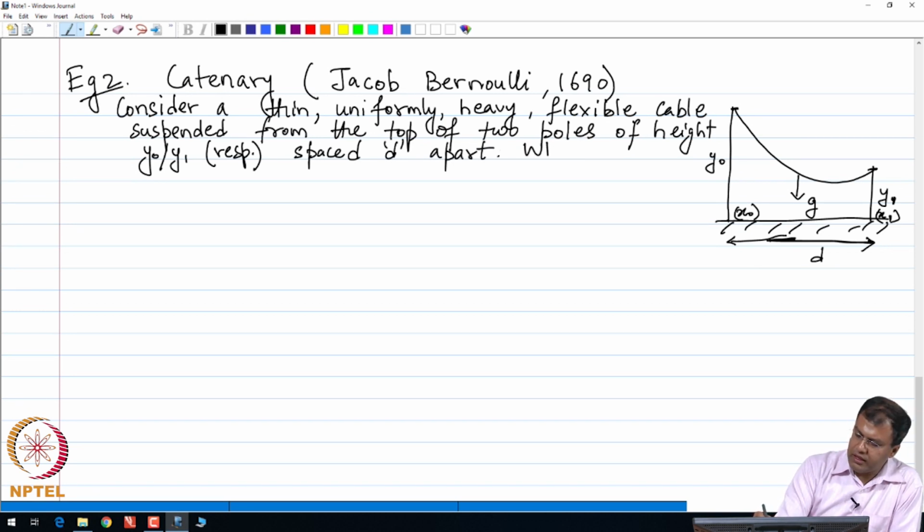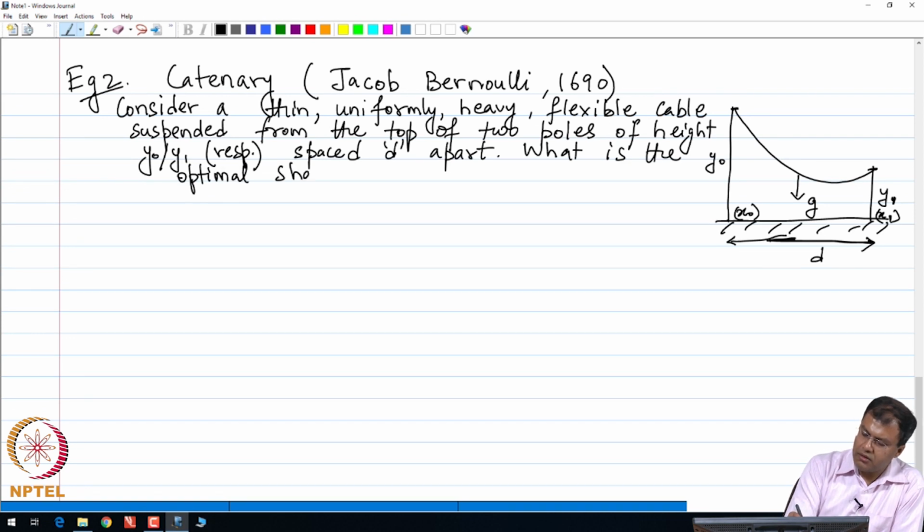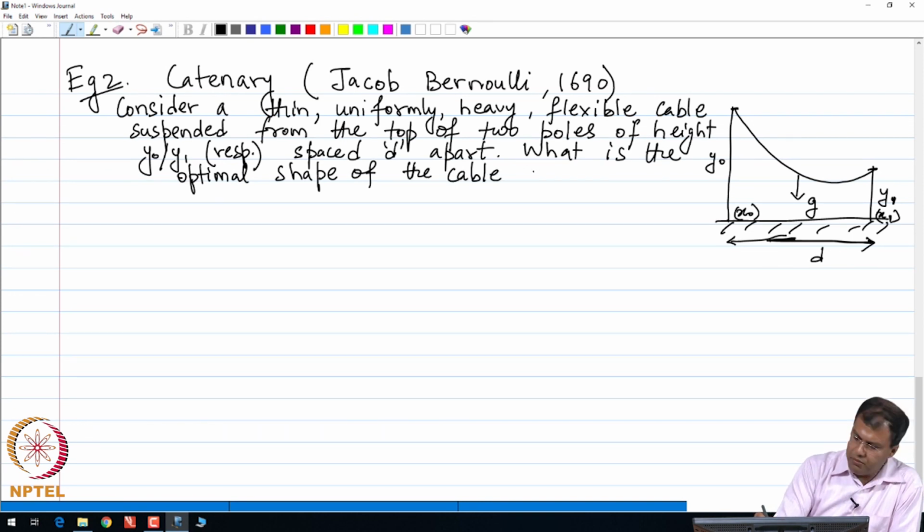So, the problem says we have to figure out the optimal shape of the cable between these two poles, right.